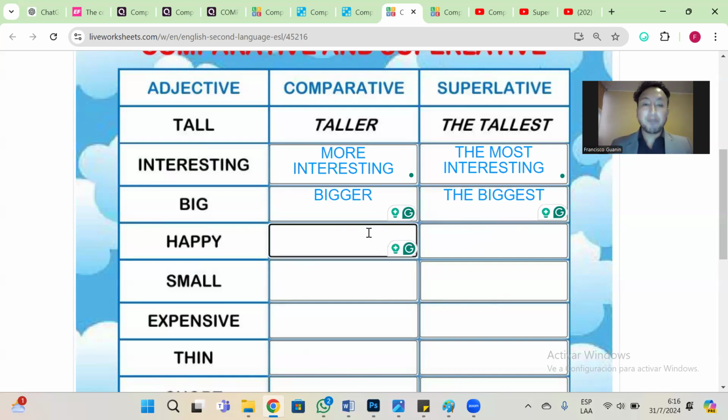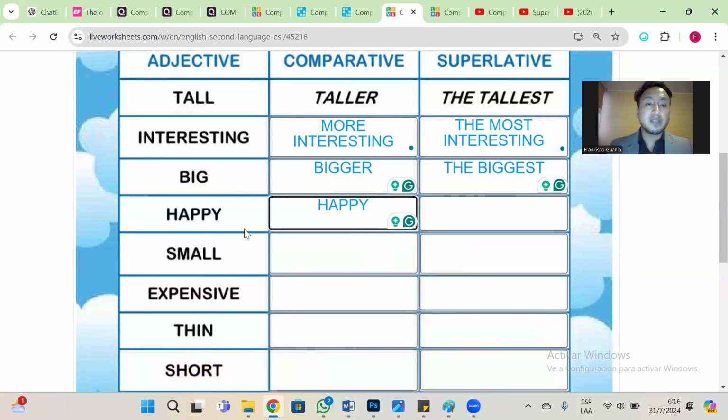Now we have happy. With these special adjectives that end in the consonant y, we need to erase it, change it for the letter i, and add er, and now happier, más feliz, right? And we need to do the superlative, the happy est, sorry, happiest.